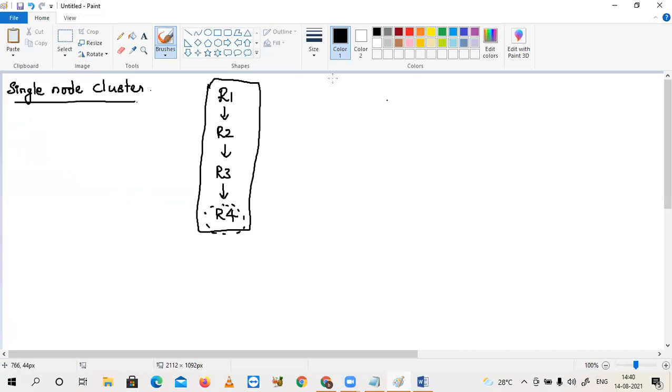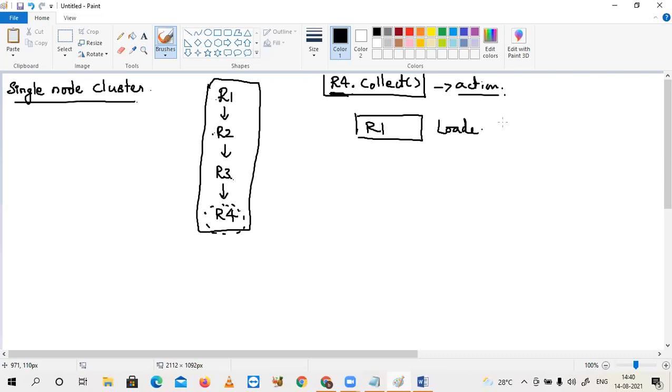Suppose one of the actions is R4 dot collect. Simply, the results will be collected from the cluster into our local machine. This is an action. Observe the sequence of flow. You applied an action on R4, but R4 input is what? R3. R3 input, R2. R2 input, R1. First, R1 is loaded in RAM. After that, R1 computation will happen.